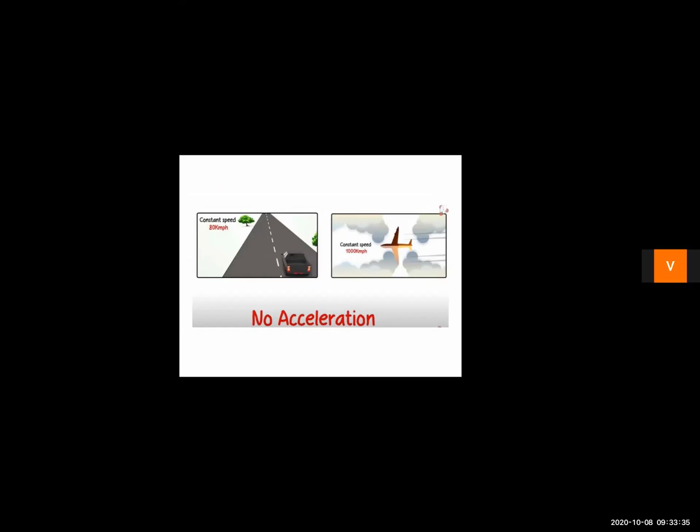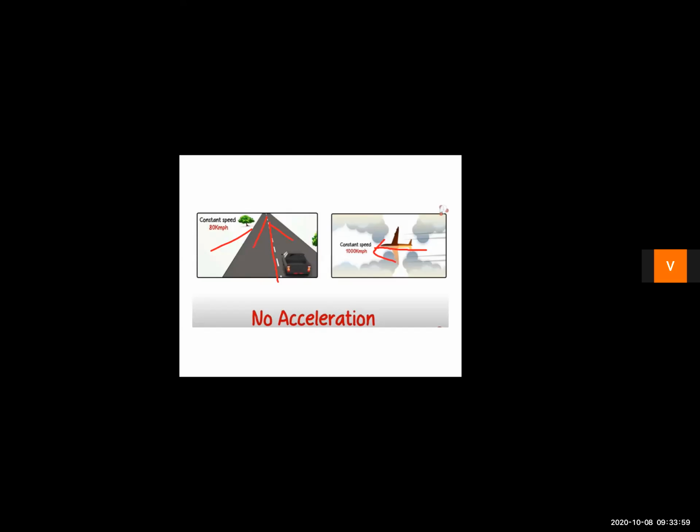Right. Now here we are having two examples. Here we can see that the car is moving with a constant speed of 80 kilometers per hour and the car is moving on a straight highway. Similarly, here in the second picture, we can see the aeroplane is moving on a straight path with a constant speed of 1000 kilometers per hour.